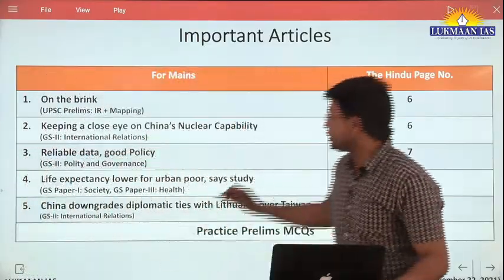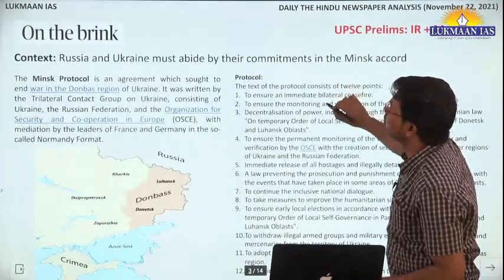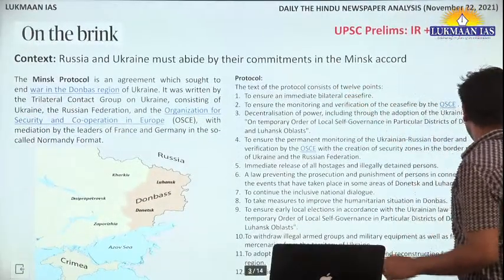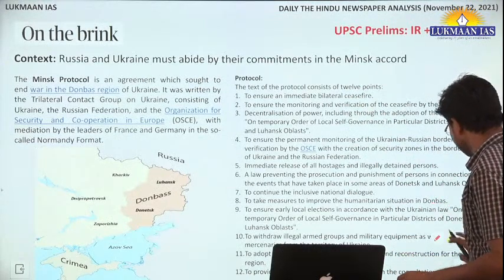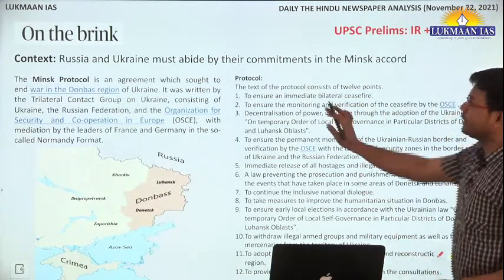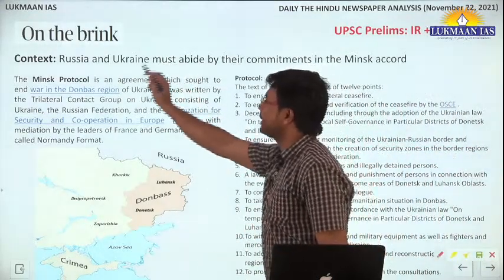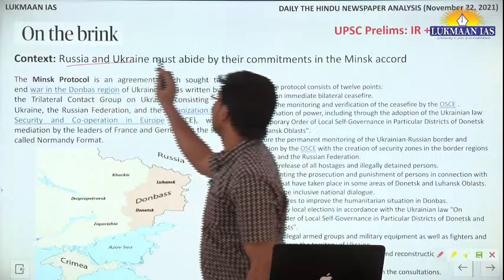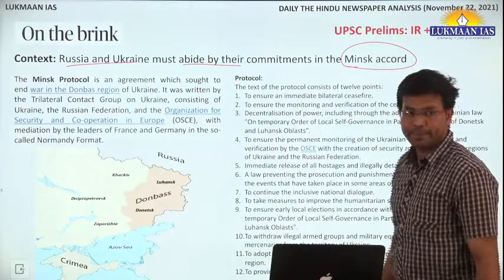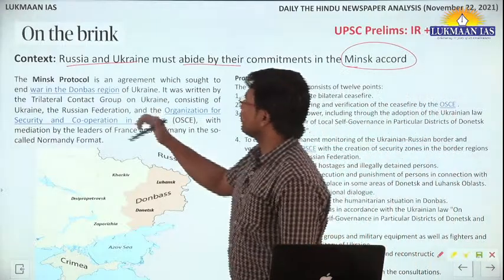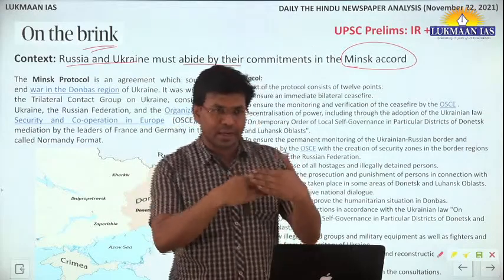This topic is about 'On the brink', which was on page number 6. We need to understand the context. They have said Russia and Ukraine must abide by their commitments in the Minsk Accord. In this, they are talking about on the brink, which means on the edge.